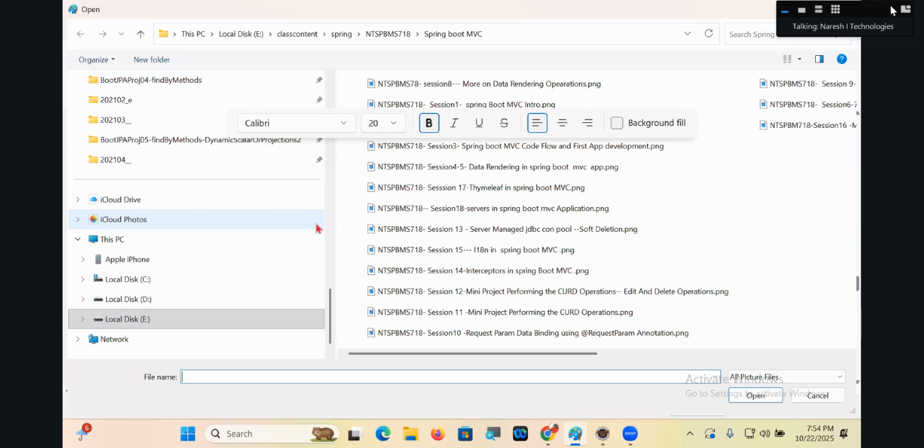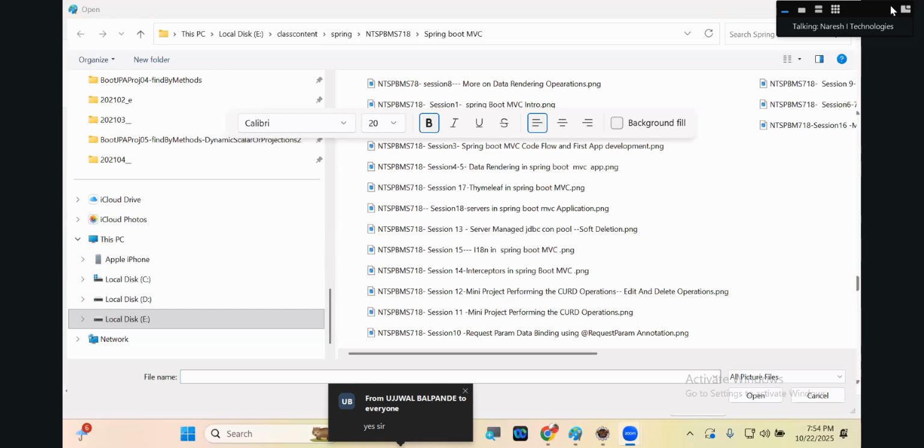For example, the model class object is having some default data that I want to display as initial values in the form page. If no address is given, default address Hyderabad. If no average is given, default average what? 5. Such default values I want to keep and they should reflect as initial values when I launch the form page. Everyone getting my point there or not there, guys? Everyone understanding my statement here or not there, guys?